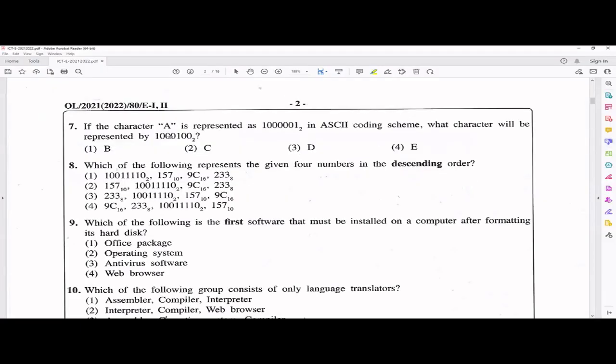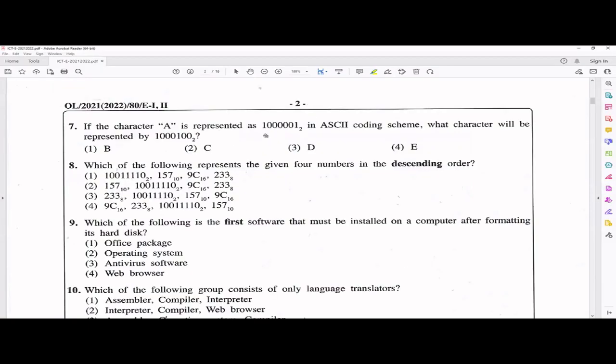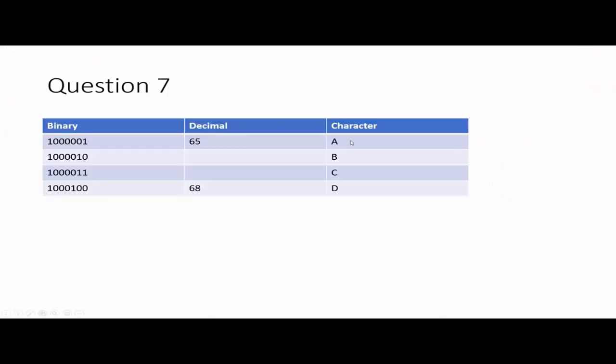So here, this is what they have given. There's another way you can do it: you get this number as 65 and you get this number as 68. So then definitely you should know, okay, that means if this is A, this should be D. So I just showed some extra workings, how this really can happen.